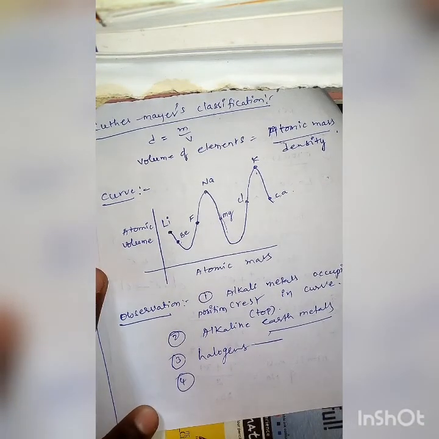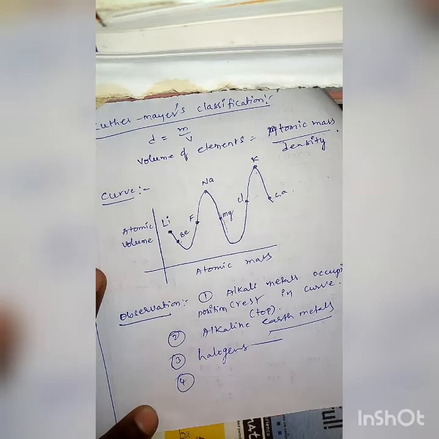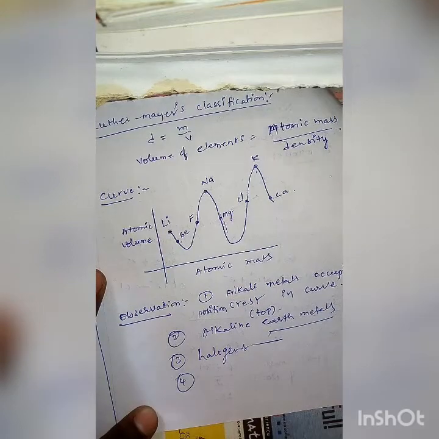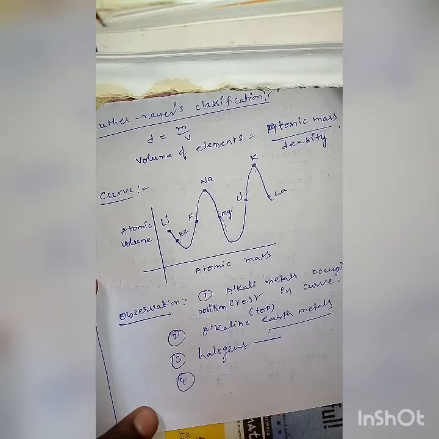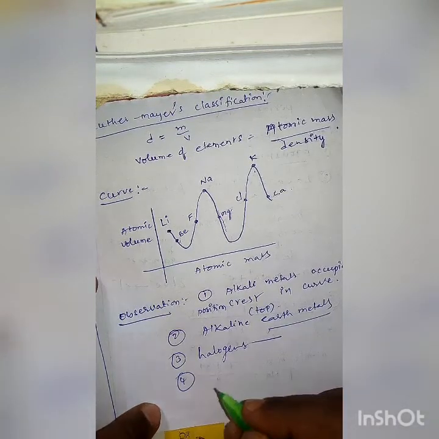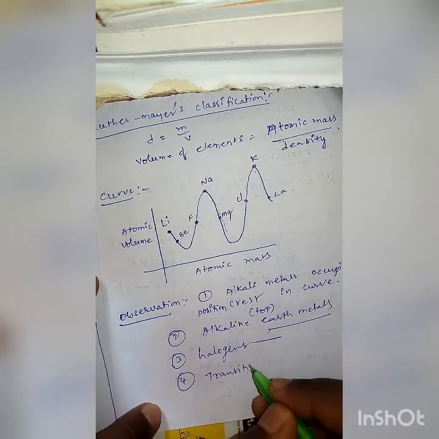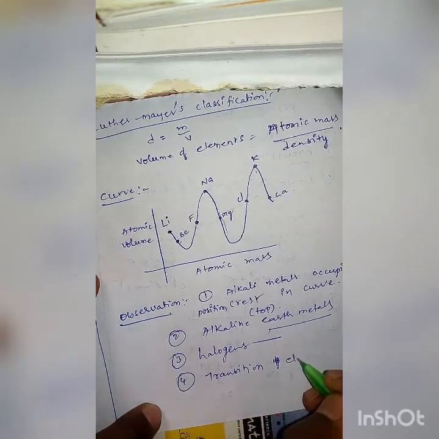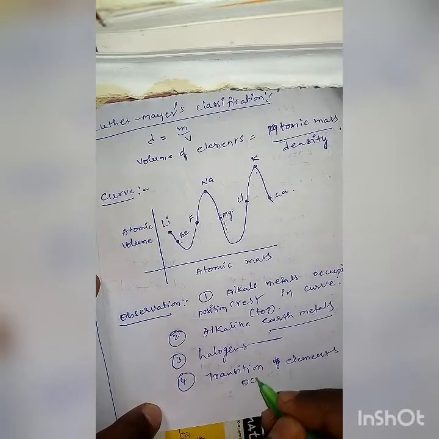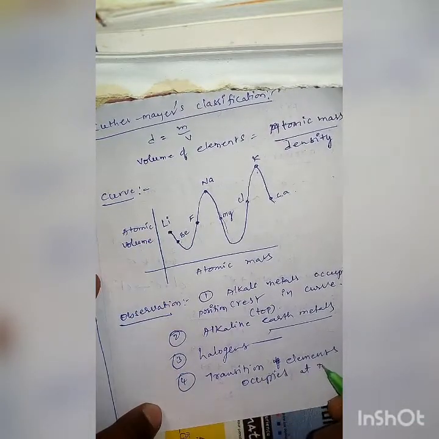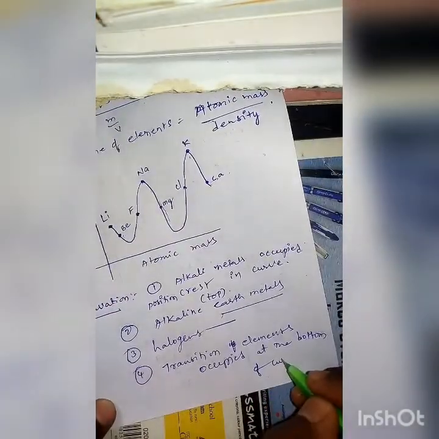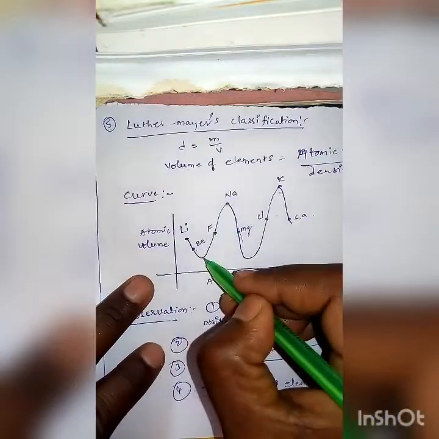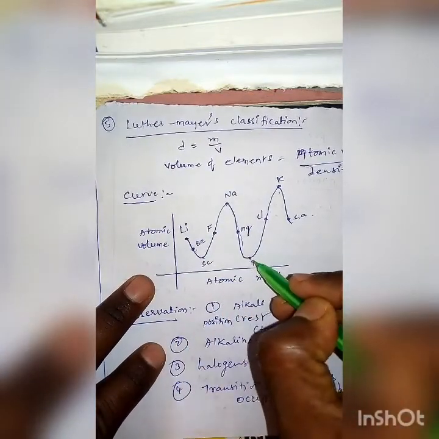And the fourth observation: transition metals occupied the position at the bottom of the curve, such as scandium, titanium.